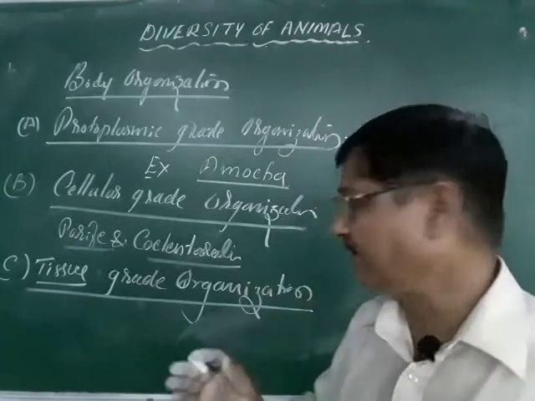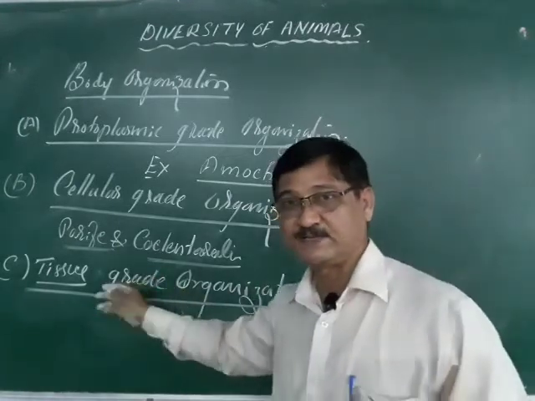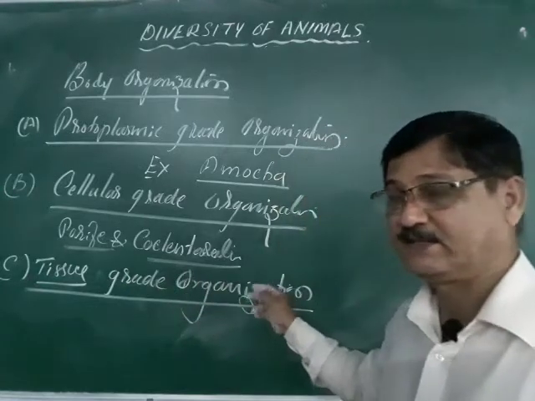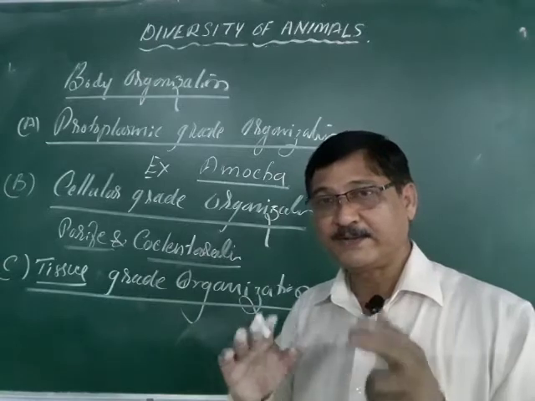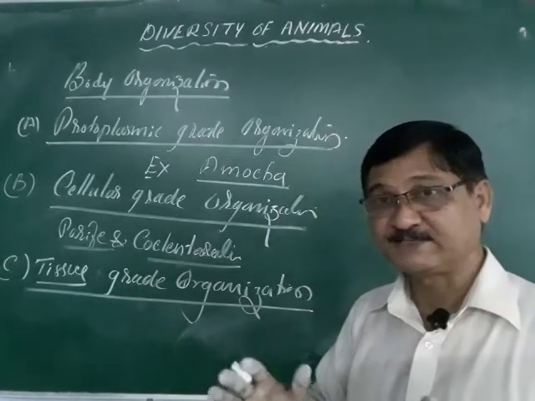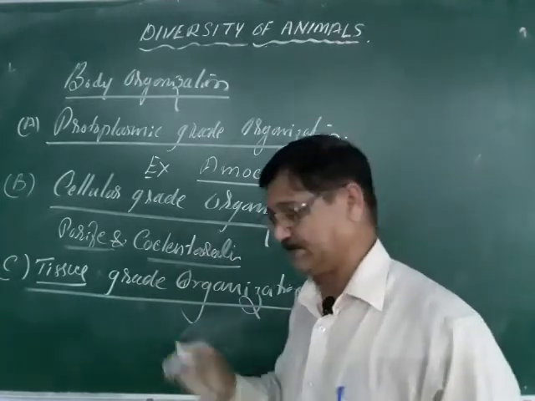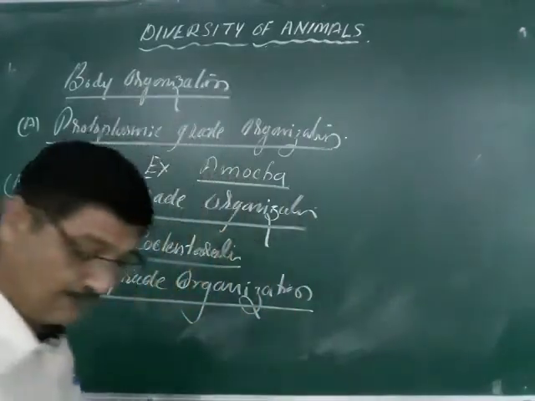Imperfect organs are developed and they are able to show the function. So that was the tissue grade organization. Tissue grade means different types of tissue are able to perform functions, but they are not perfect, imperfect you can say. So that was the tissue grade. And one more you can say, that is